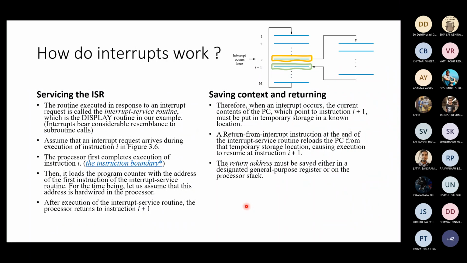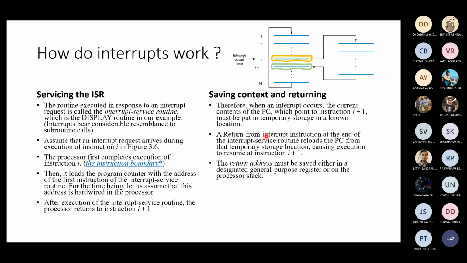So we also discussed that if you are encountering an interrupt on this instruction, you will not stop and branch off to the interrupt service routine here. You will go right up to the end of the instruction, and we talked about these T3 T states and machine cycles in this context. So you will go to the end, it executes on the instruction boundary, and then comes back and executes the instruction I plus 1. Whatever it was executing, the next instruction is executed.